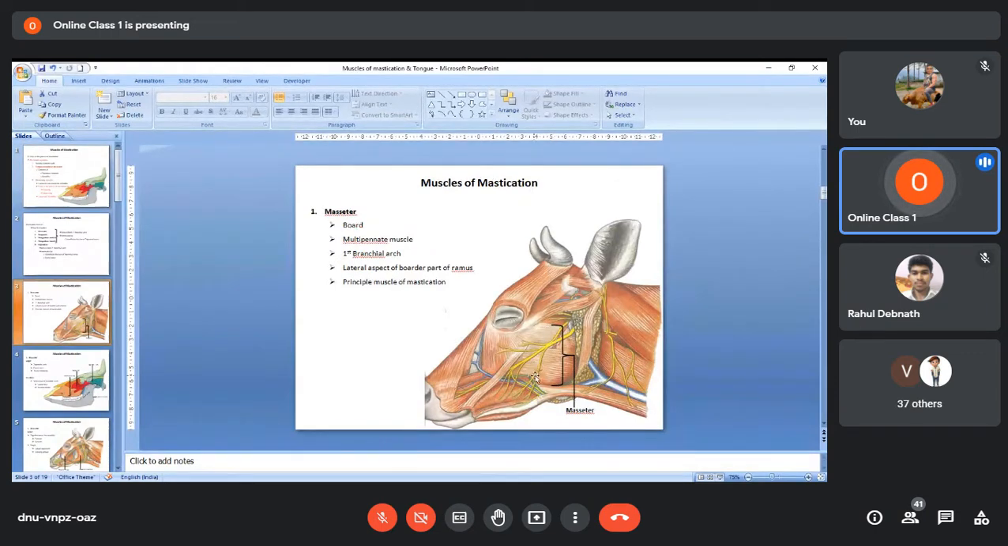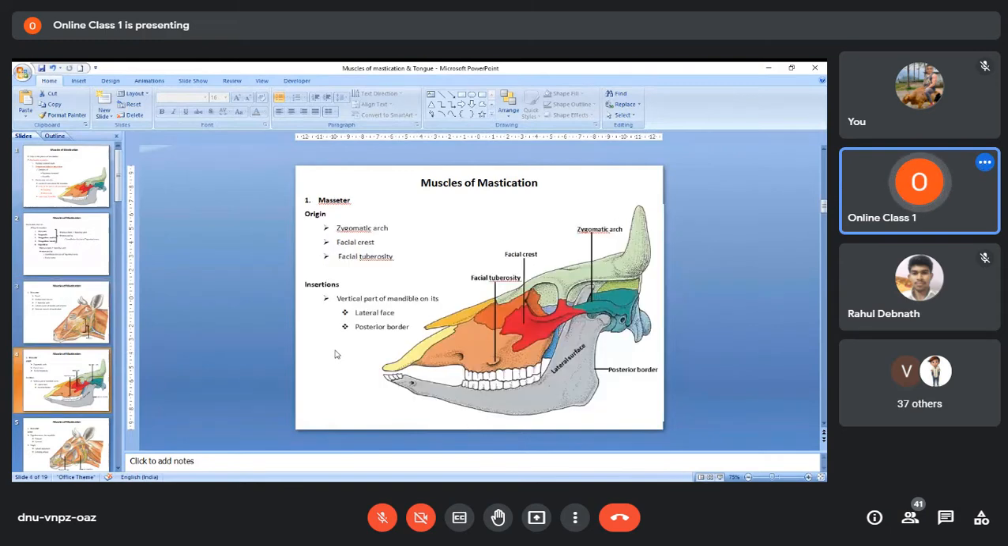This masseter muscle is the principal muscle of mastication. So the main muscle of mastication is the masseter muscle. Now let's see what is the origin of this muscle, what is the insertion, and what is its function.